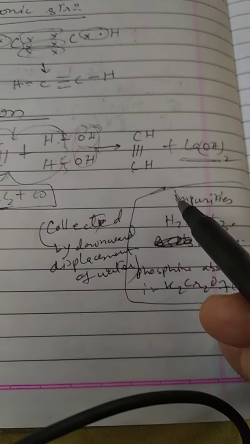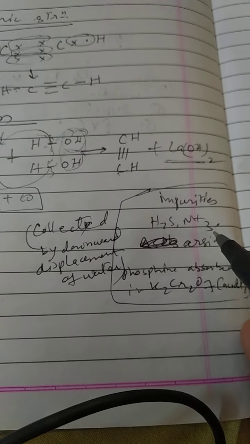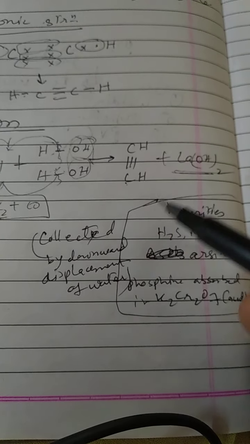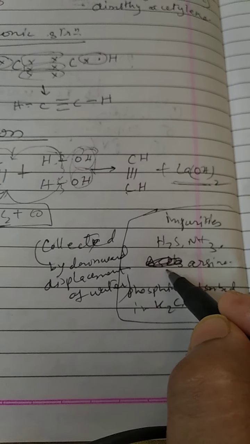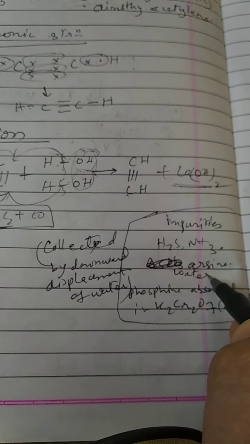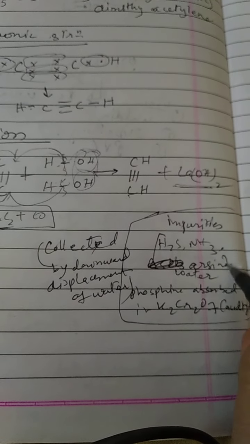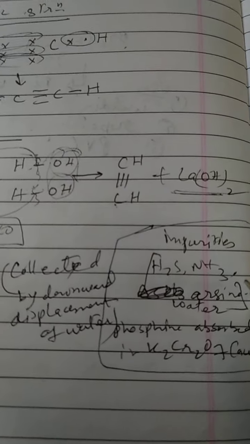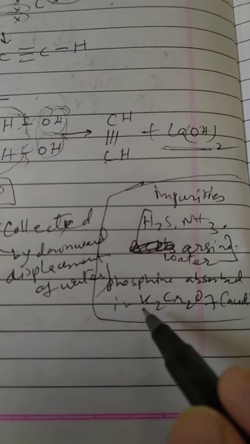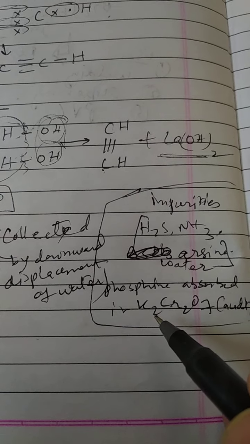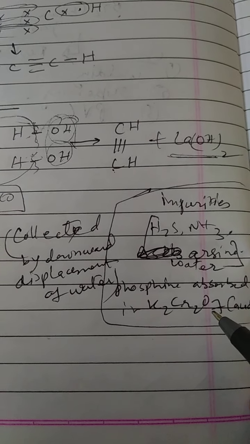Now during this process, impurities like hydrogen sulfide, ammonia, arsine, phosphine are produced. So now this ethine produced is first passed through water, which absorbs this ammonia, then H2S, then your arsine. But the phosphine can only be absorbed when it is passed through acidified potassium dichromate.